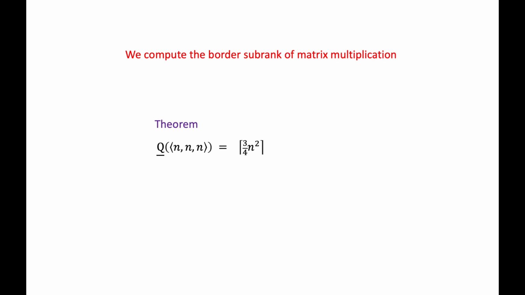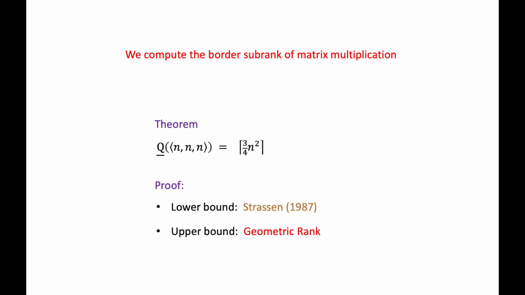As a first simple application of the geometric rank, we compute the border subrank of all matrix multiplication tensors. Recall that the border subrank, denoted by Q bar, is the approximative version of the subrank. Our theorem says that the border subrank of the n matrix multiplication tensor equals the ceiling of 3/4 n squared. The lower bound in this equation was proved by Strassen in 1987. The upper bound is obtained by simply computing the geometric rank of the matrix multiplication tensors, and magically its value exactly matches Strassen's lower bound.